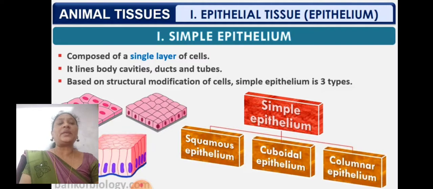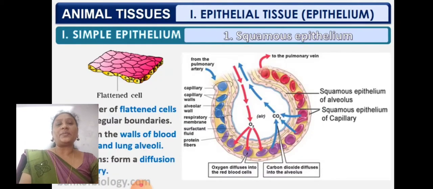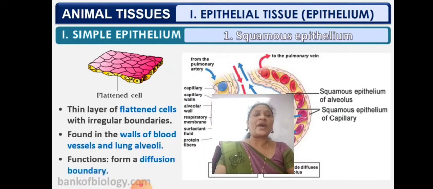Coming to the simple epithelium, it is of three types: squamous epithelium, cuboidal epithelium, and columnar epithelium. These are composed of a single layer of cells and line body cavities, ducts and tubes, based on structural modification of cells.